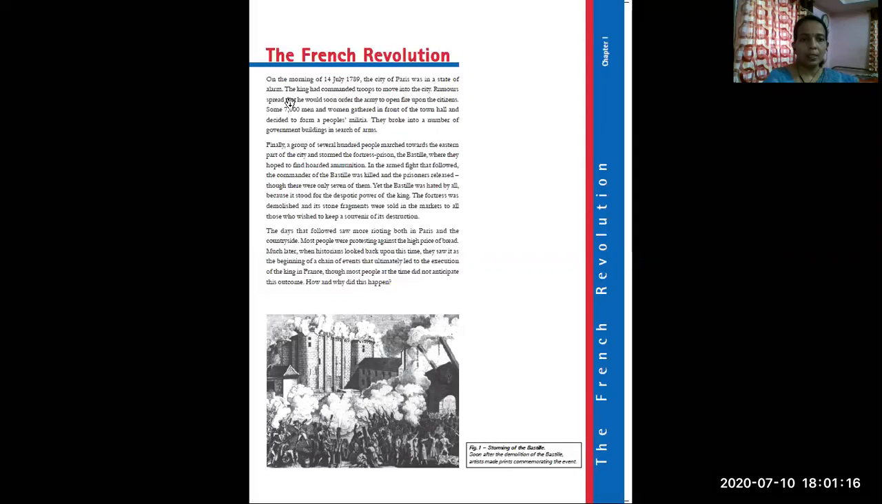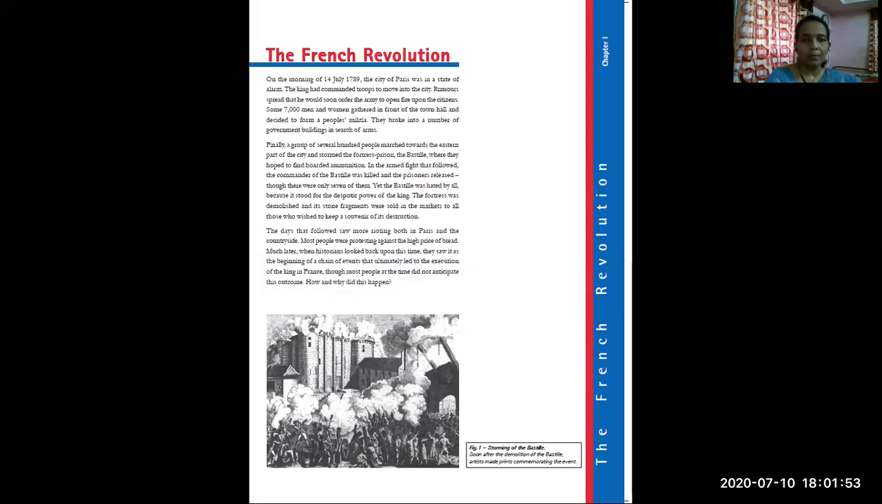Why did these people become alert? The king had commanded troops to move into the city. The king sent the troops to move into the city. When the king sent these troops, at that time rumors also spread in the city. What rumors were spread? Rumors spread that he would soon order the army to open fire upon the citizens. Maybe the king is going to order the army to open fire upon the citizens.